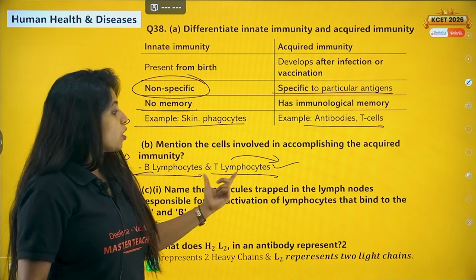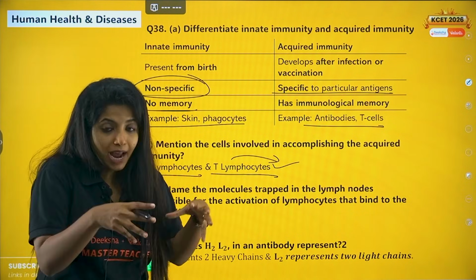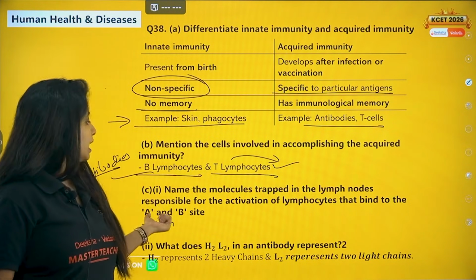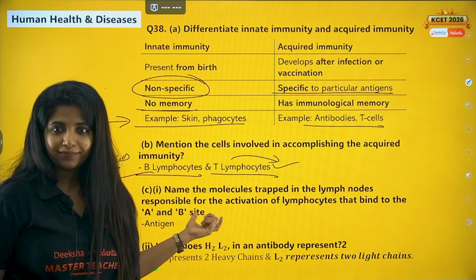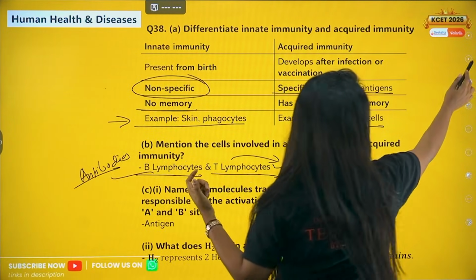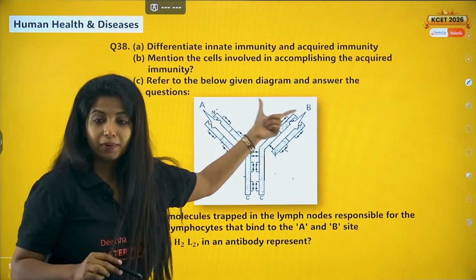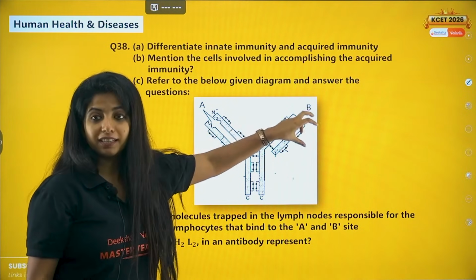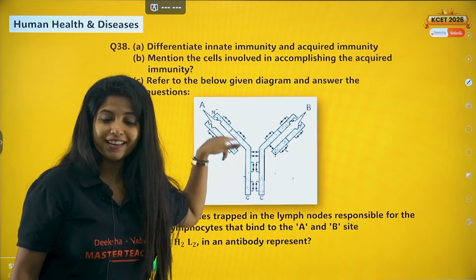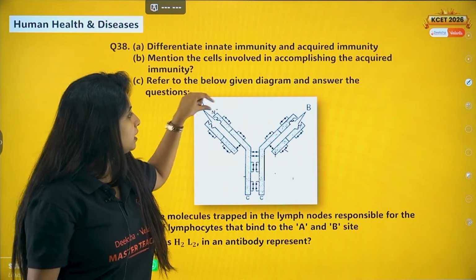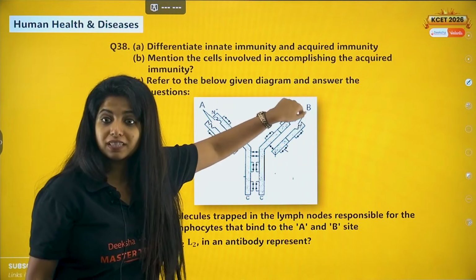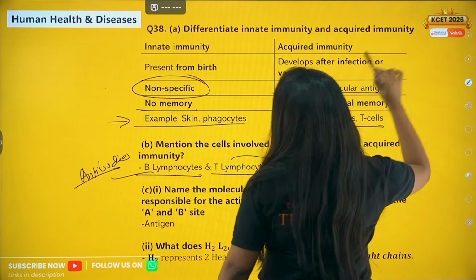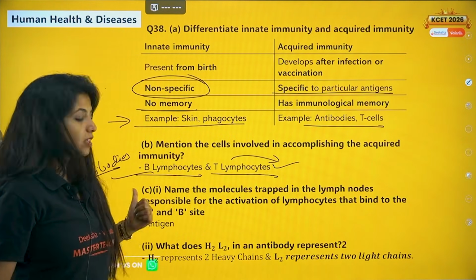You have been asked, name the molecules trapped in lymph nodes, which is responsible for activation of lymphocytes that binds to A and B site. That A and B site is what? You should know A and B site. So this is the picture over here. A and B site is given, and they're saying something is getting trapped and going to basically bind over here. The trapped thing is the one that binds over here. What is this? This is an antibody. This site is known as antigen binding site. So this thing which is there is antigen, the foreign particle which is being trapped. Okay, always remember that. So A and B are nothing but the antigen.